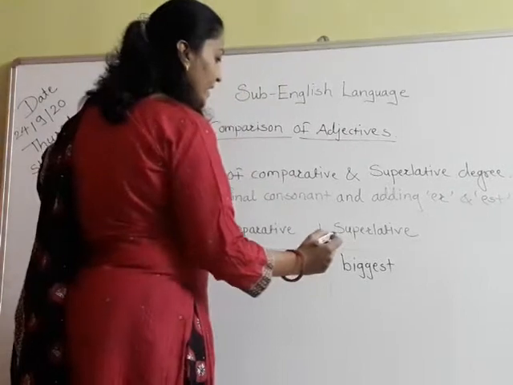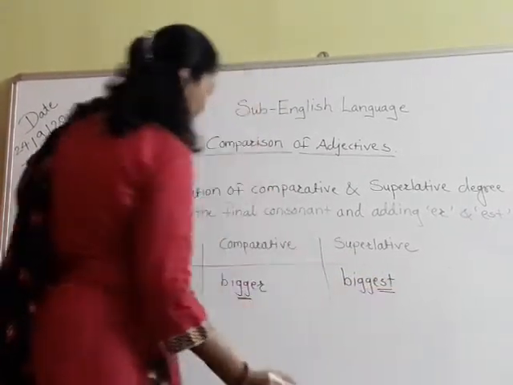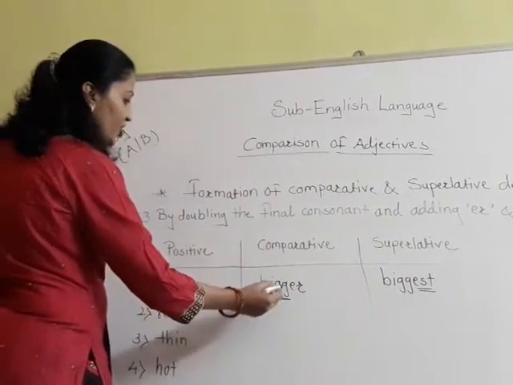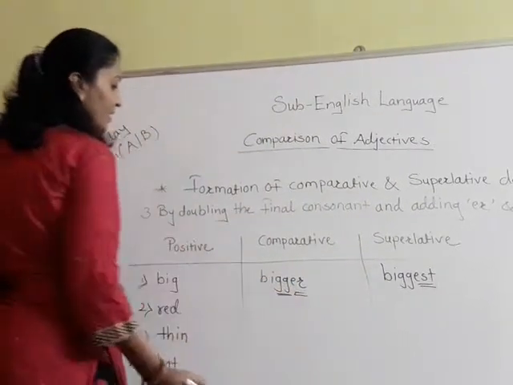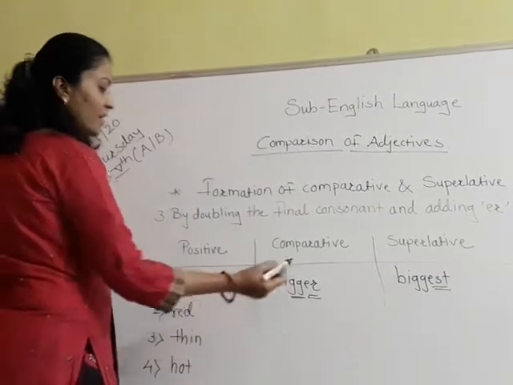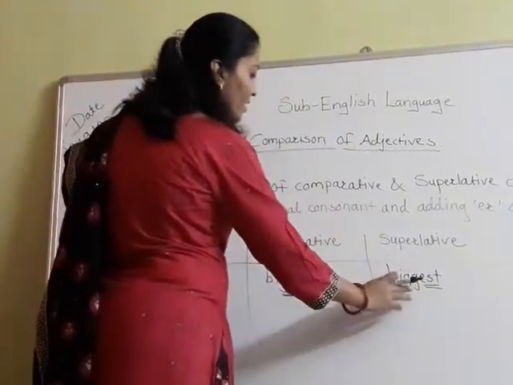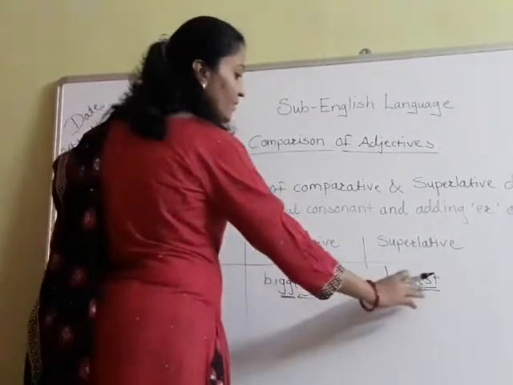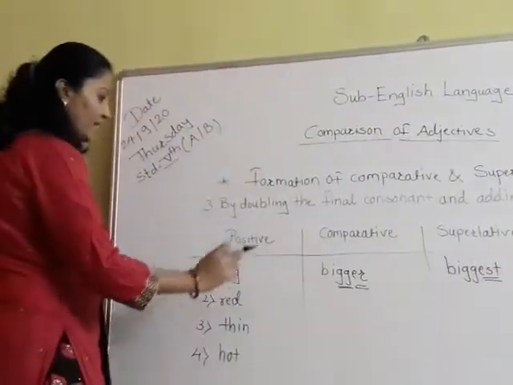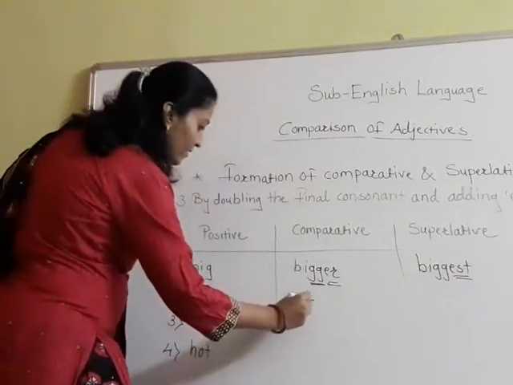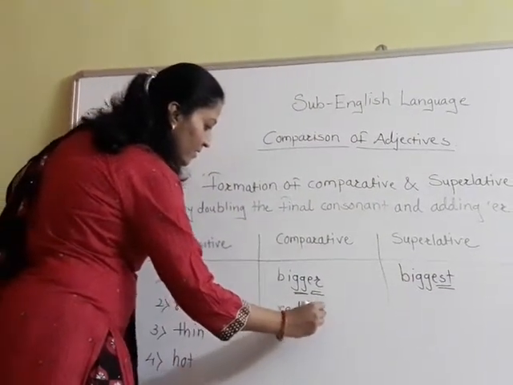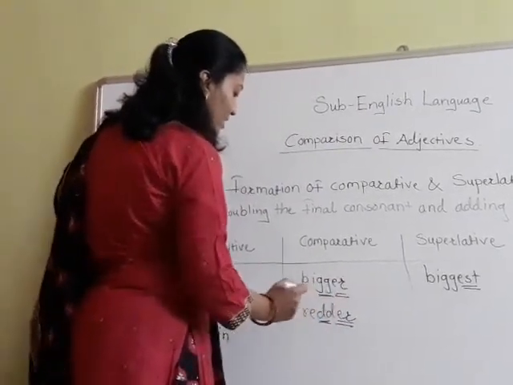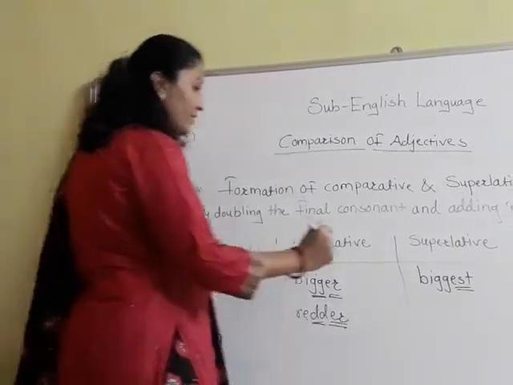And what we have added here? EST. Here we have added ER. First we have doubled this G and then we have added ER. It has become bigger. And here we have doubled G and we have added EST to that word. It has become biggest. Red, redder. Again we have doubled D here. We have used double D here. Red, redder, reddest.